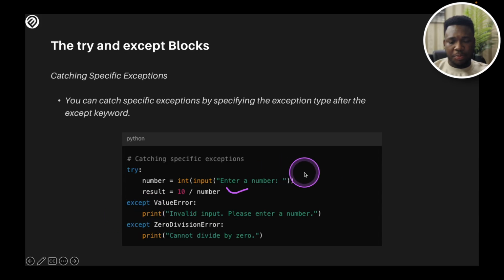Except, this is the potential code that could bring an error, and this is how you want to manage the error. If you catch value error, it means that the person has put an invalid number. Invalid input, please enter a number. You have caught this particular error.